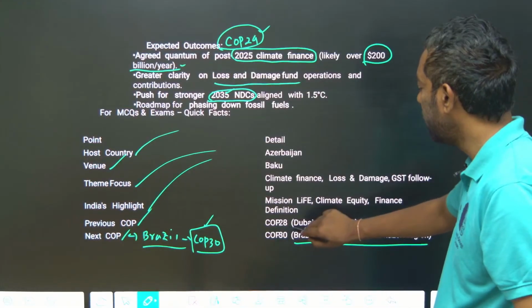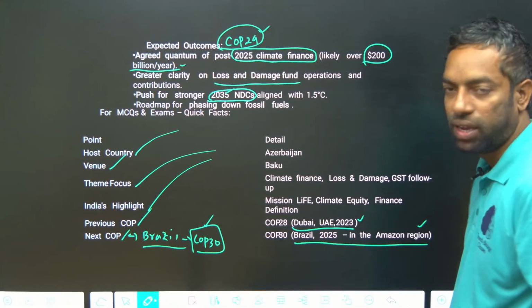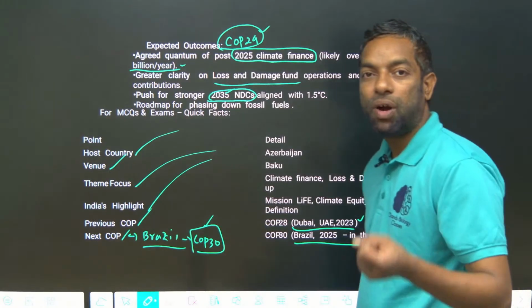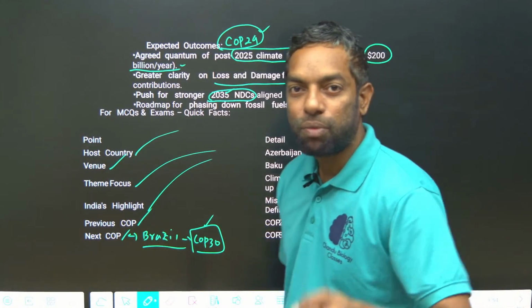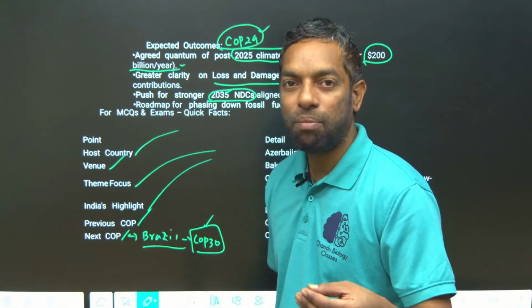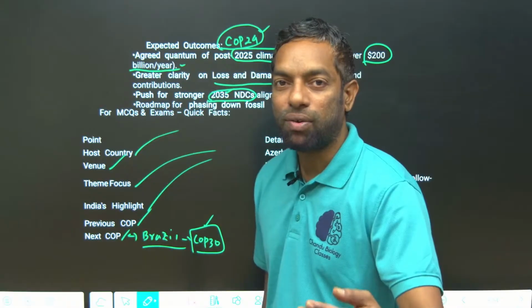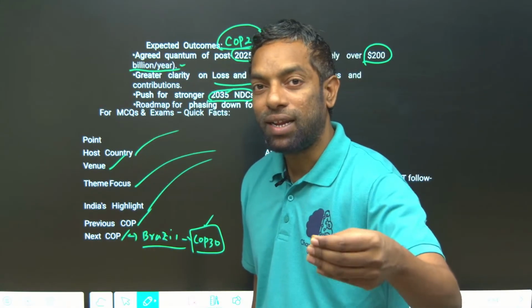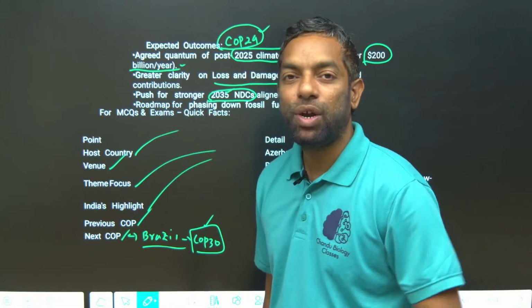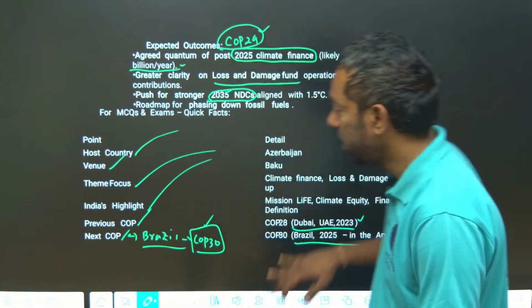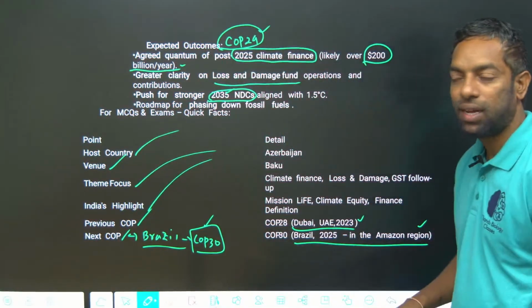The previous one, COP28, was in Dubai, UAE, in 2023. In 2024, the recent COP29, was in Baku, Azerbaijan. COP30 in 2025 is going to take place in Brazil. I hope you guys understand. Just focus on this in the coming exam.